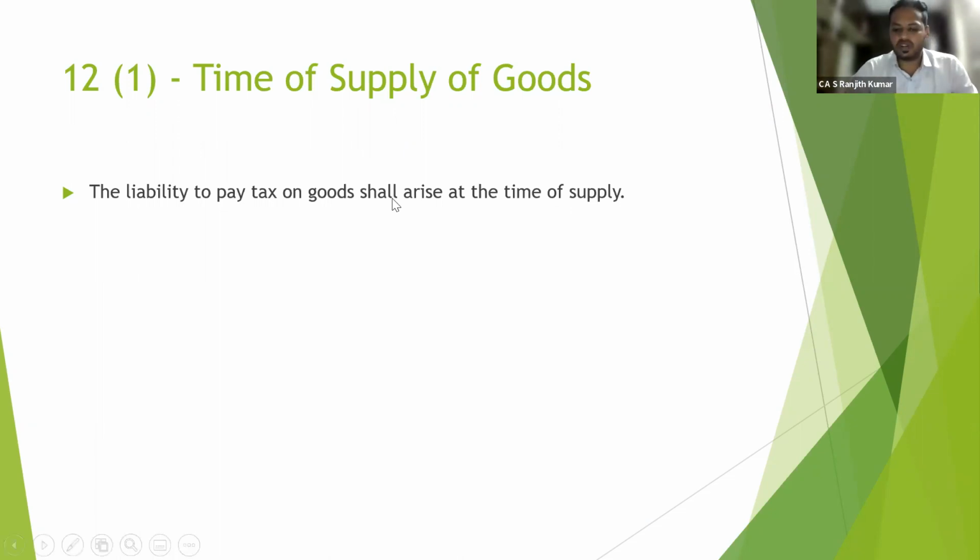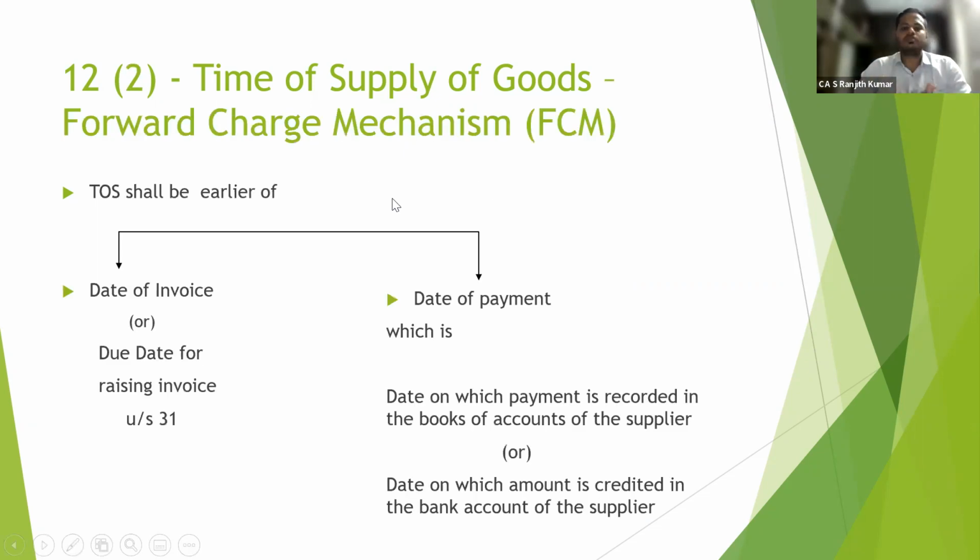So that is what we are going to learn now in the subsequent sections. Section 12 subsection 2 deals with time of supply of goods in case of forward charge mechanism.